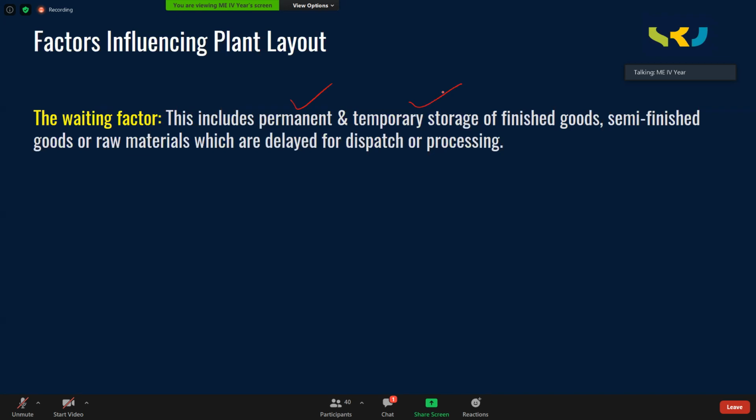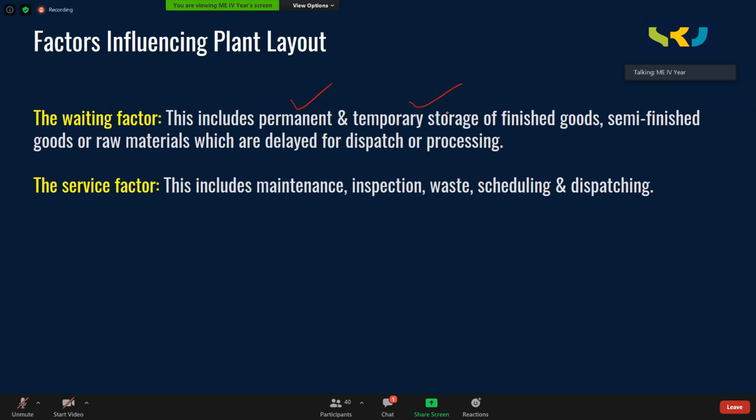Temporary storage occurs when semi-finished goods are waiting between the machines. Permanent storage means for a longer time you are going to store the material, finished goods, or bulky raw material you have procured. So for this permanent and temporary storage, you have to identify the proper space on your layout.